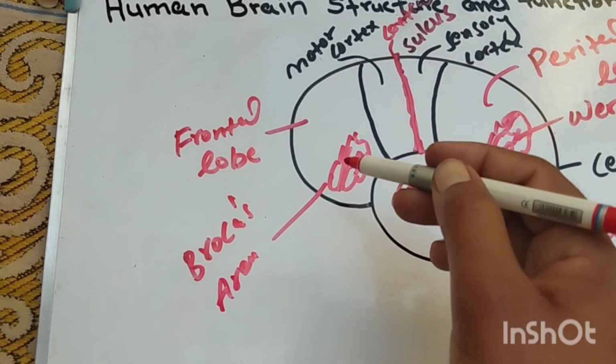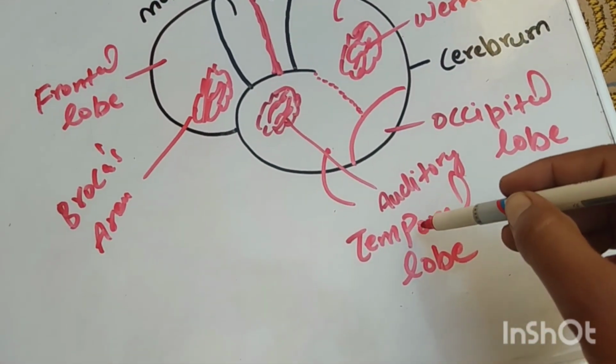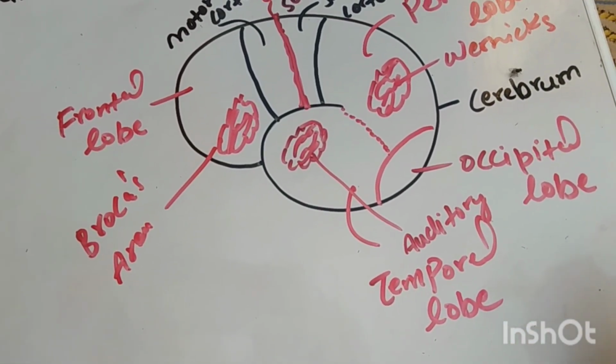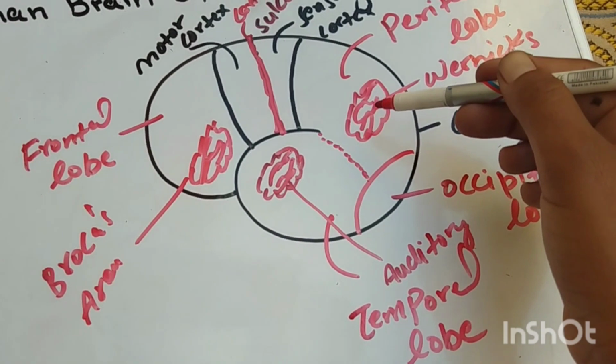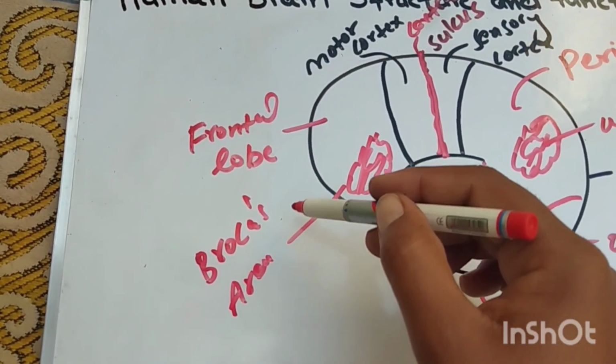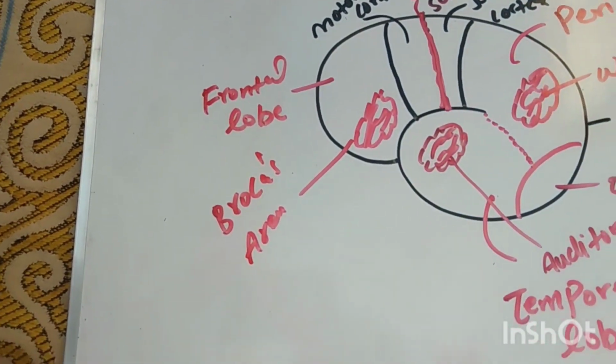Broca's area is present in the frontal lobe. So the auditory area and Wernicke's area translate these hearings, and Broca's area speaks these translated words.